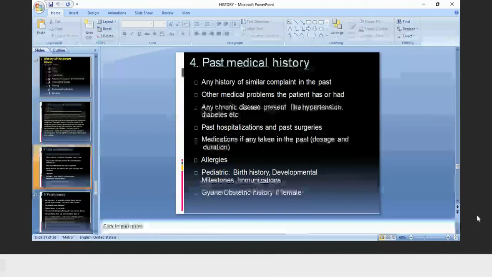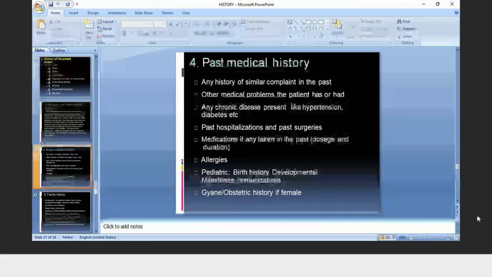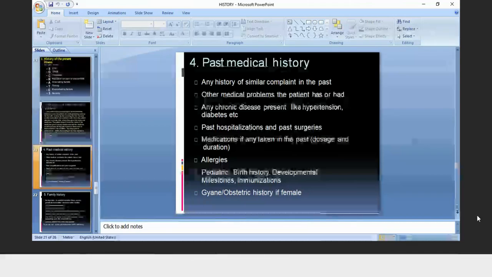Medication, if any taken in the past, write the dosage and duration. And if the patient is having allergy with certain medications, you have to ask. In pediatrics, if the patient is a child, then you have to ask for the birth history, developmental milestones, and immunization history. It is very important in the case of pediatrics. In obs and gynae history, if the patient is female, you have to ask for menstrual history. This is very important in obs and gynae.